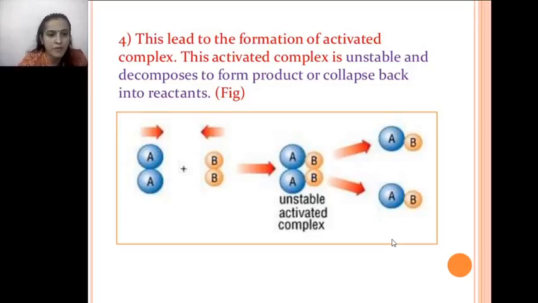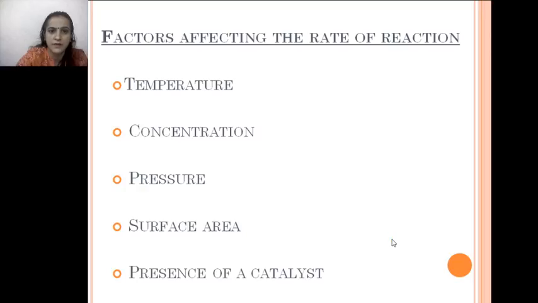Here we have A molecules and B molecules. These two molecules are going to collide with one another, and at the center there exists an unstable activated complex in which you are able to see that some bonds are still forming and certain bonds are going to break. So we'll have new complexes like A to B. Now the new bonds have formed here and the new molecules appear as AB molecules.